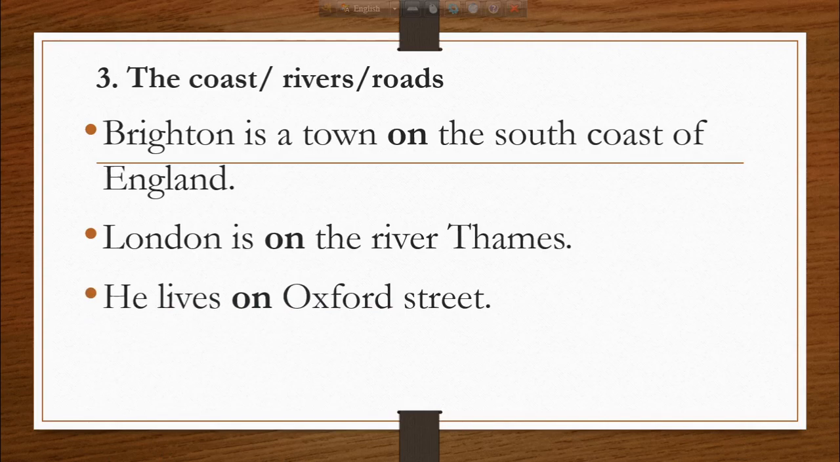He lives on Oxford Street, and we discussed this matter earlier because in the case we don't know the exact address, we only know the name of the street, we don't know the number. In this case, we say he lives on Oxford Street.